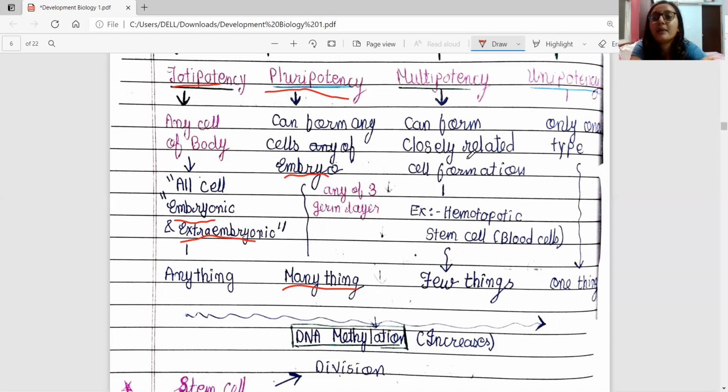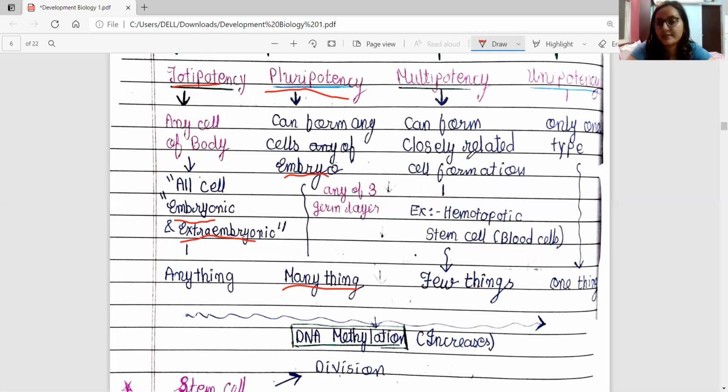So they are called multipotent cells. Few things are formed: neighboring cells or cells which are going to perform a particular function. Structurally they can be similar, but majorly functionally similar cells can be considered as multipotent cells.